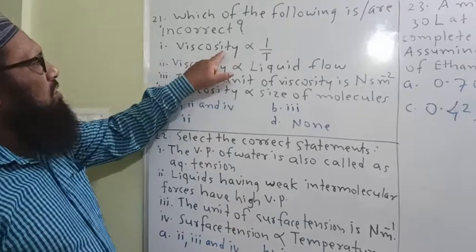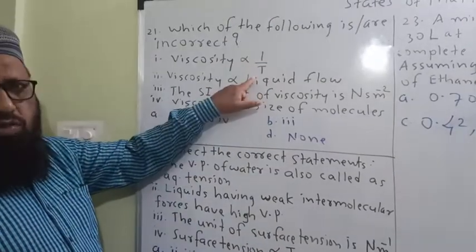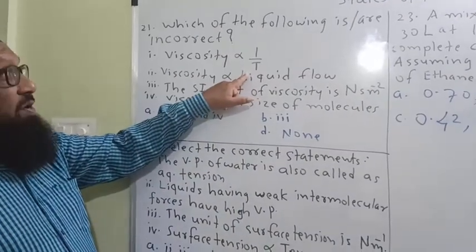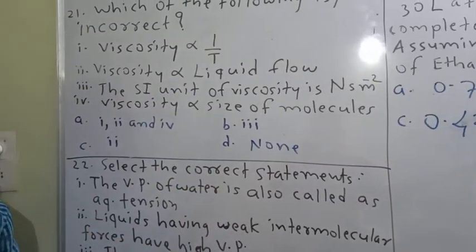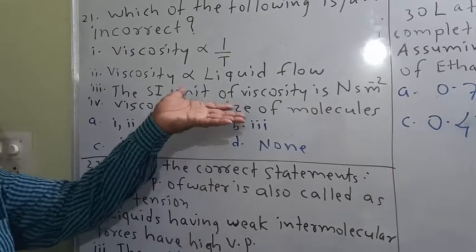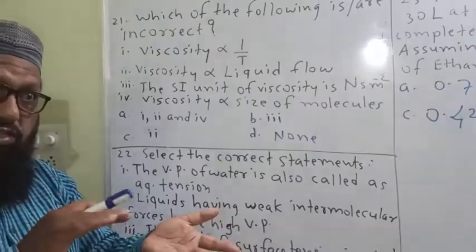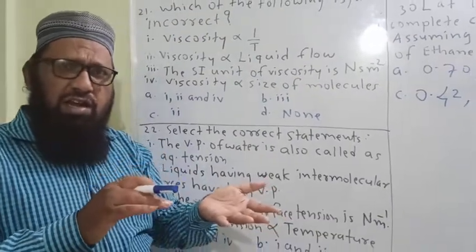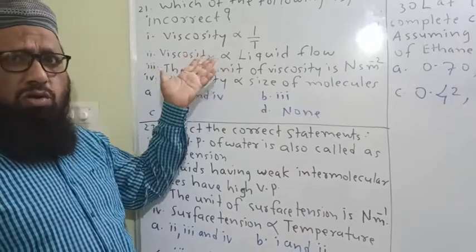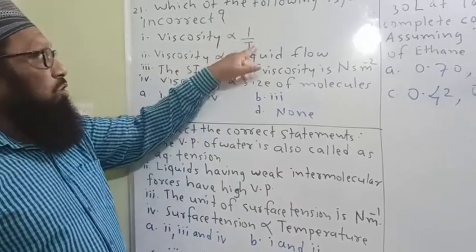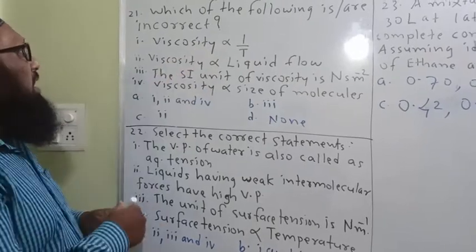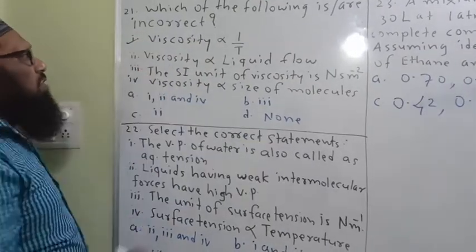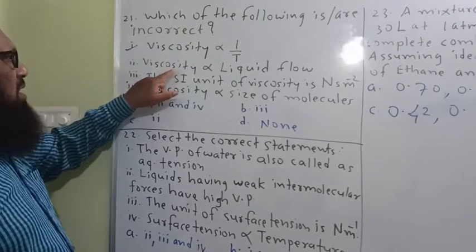Now look here, viscosity is inversely proportional to temperature. If the temperature is low, the more viscous the liquid is. If the temperature increases, then the friction goes on decreasing. That's why viscosity will become low. Therefore, low temperature favors high viscosity. This is the correct one. We have to find out the incorrect statement.